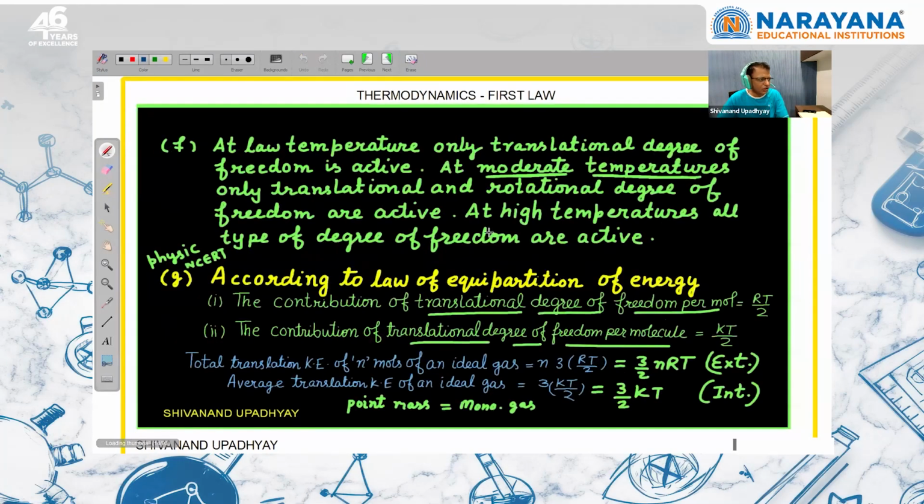So I will share all these things. You can at low temperature. This point is important because based on this, there was a question in JEE Advanced.